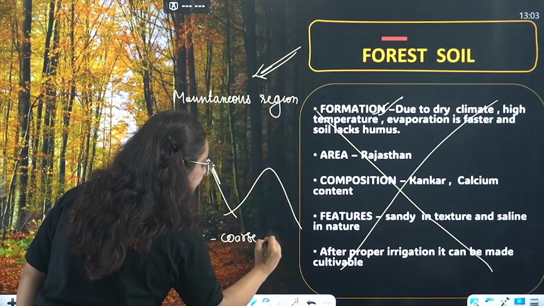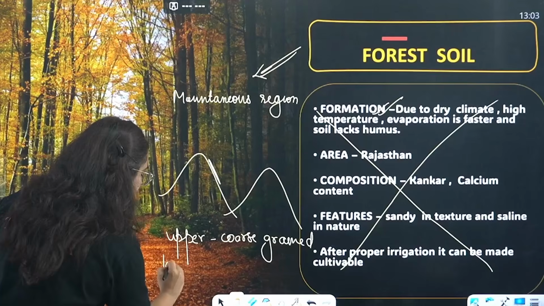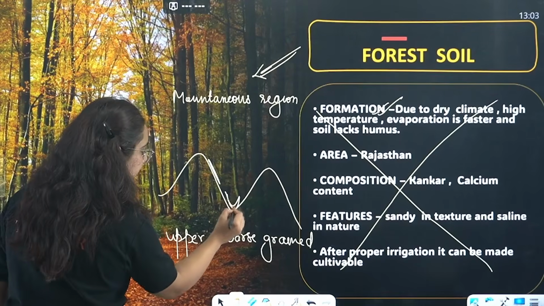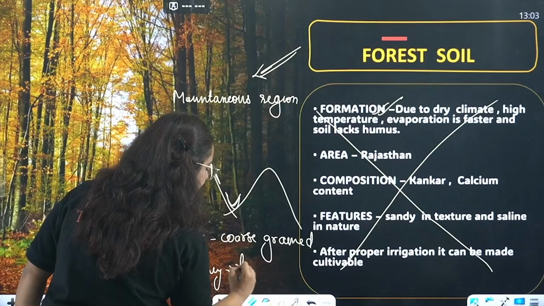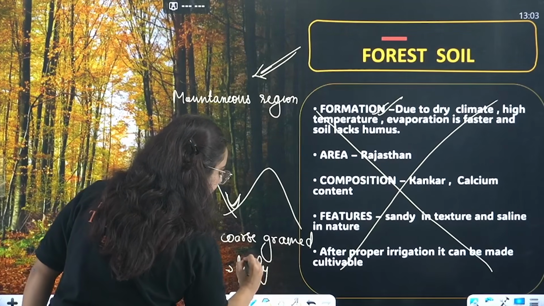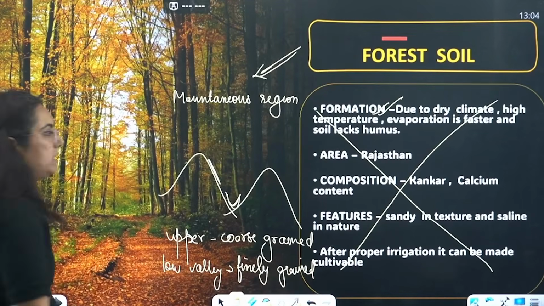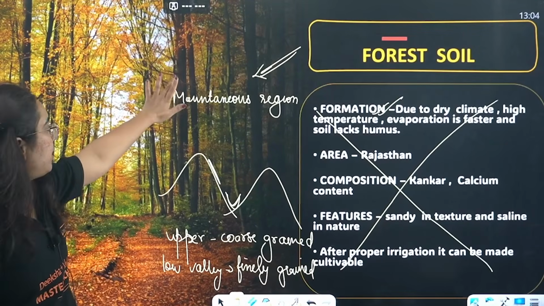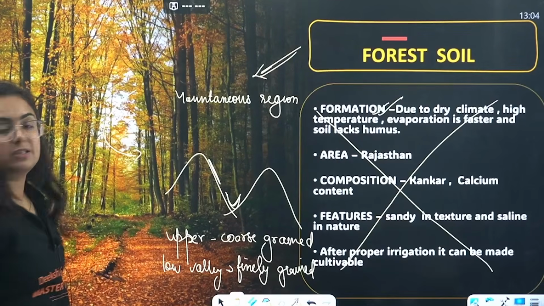Coarse grain means we have big sediments. But when we go lower, that means the valley part, the lower valley, the soil is finely grained. Getting my point? Okay. So this is about the forest soil of India.